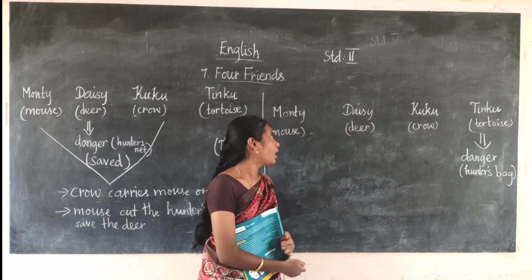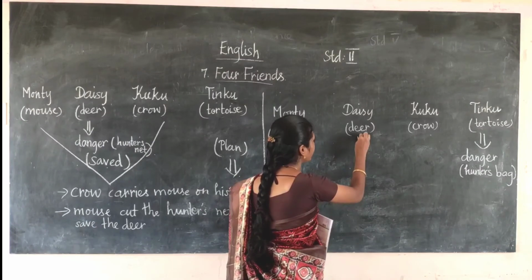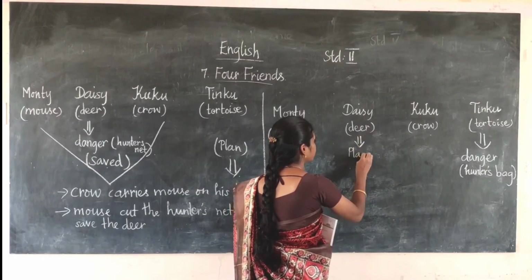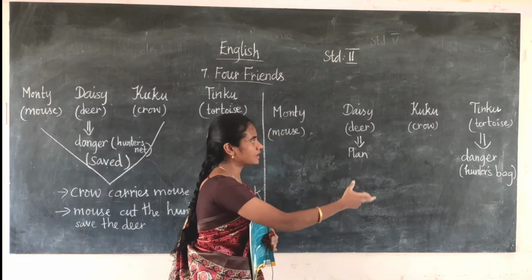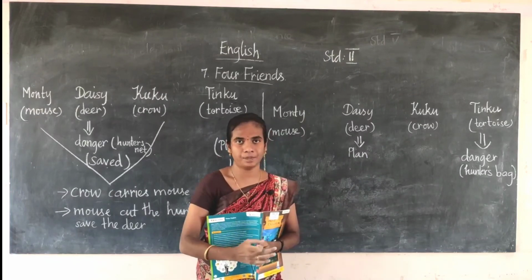The deer has one good plan. While they are planning to save the tortoise, the deer comes up with a good plan.